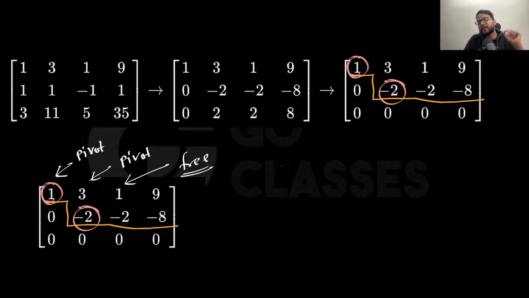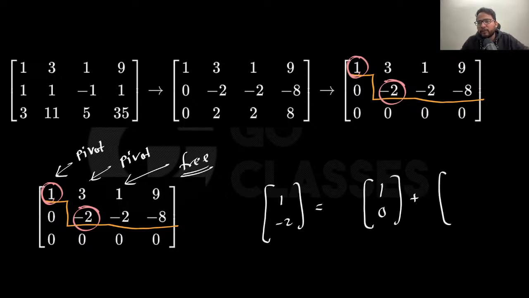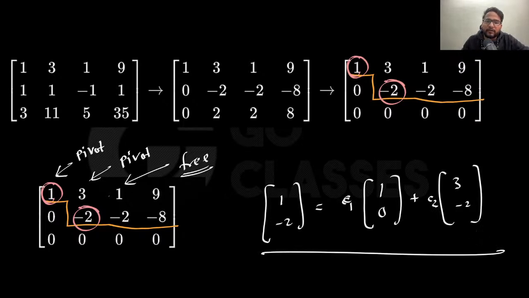Now, if it is a free column, then you can represent this as a linear combination of the pivot columns, which means this 1 minus 2 can be represented as a linear combination of these pivot columns. Now, the coefficients we need to calculate, but you can definitely represent it. There must be some coefficient that we need to calculate, but that's for sure. Because anyway, these are the 2 linearly independent columns. Then you have this column, and although everything is in R3, the third dimension does not matter to us, right? Sorry, this is minus 2. Sorry, this is 1 0 0. This is 3 minus. Okay.